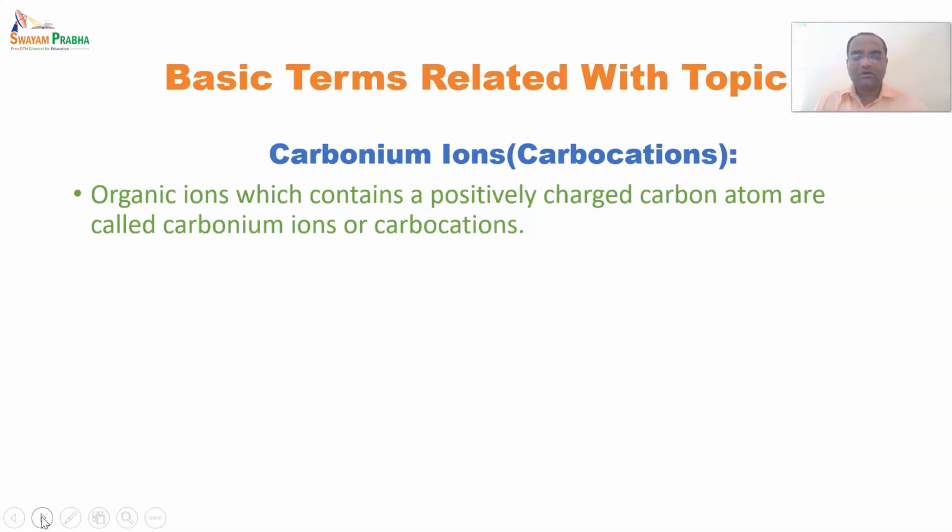An organic ion which contains a positively charged carbon atom is called a carbonium ion or carbocation. It is important not to confuse it with electrophiles. Electrophiles are general for any atom, but whenever it is only a carbon, it is a carbocation.